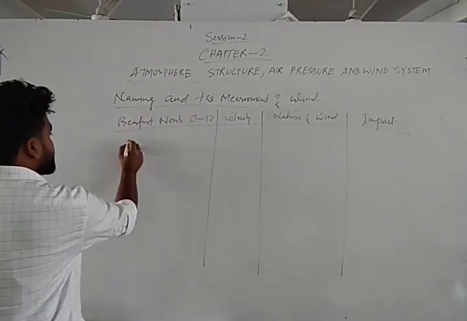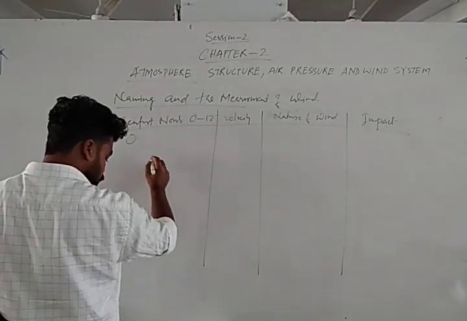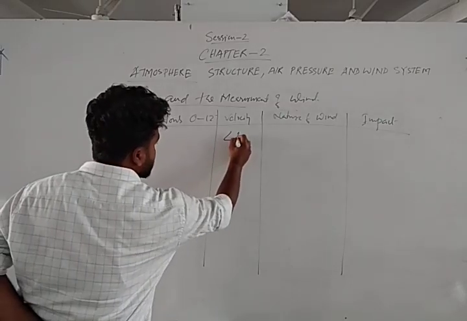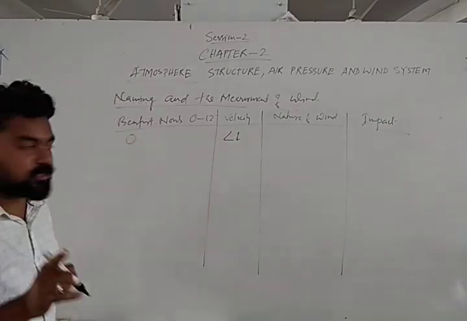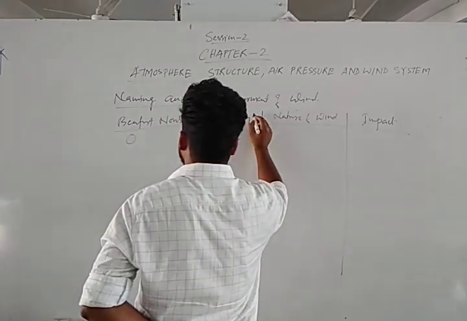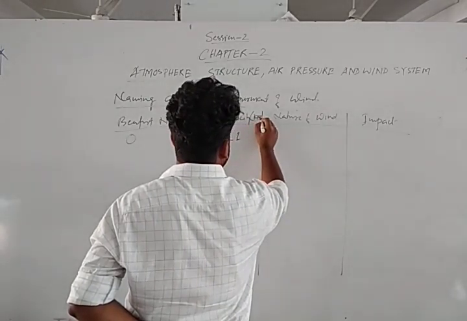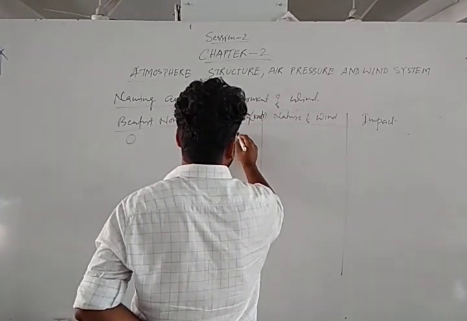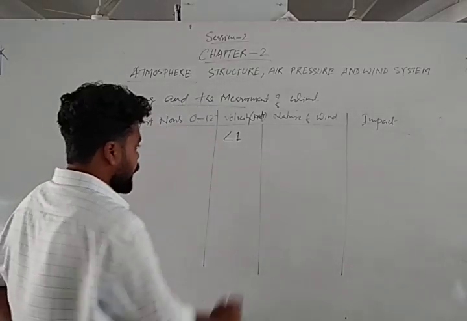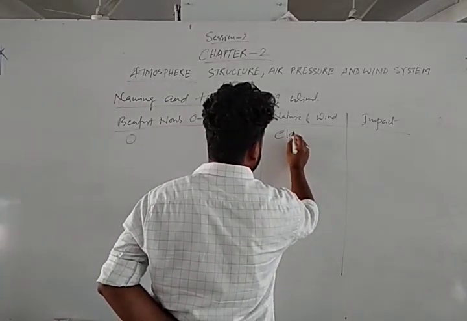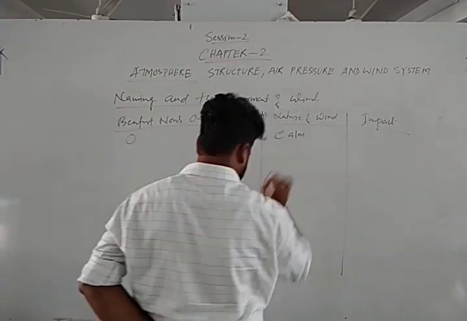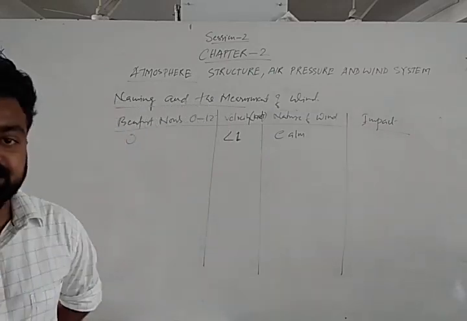So the first scale is 0. Zero means velocity will be less than 1 knot. Velocity we always measure in knots, K-N-O-T. The nature of the wind will be calm, very calm.